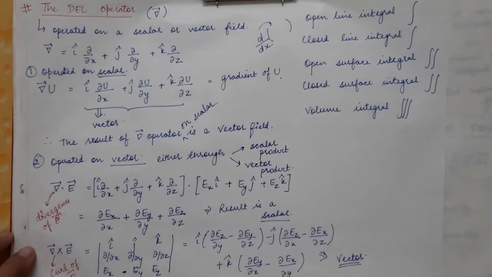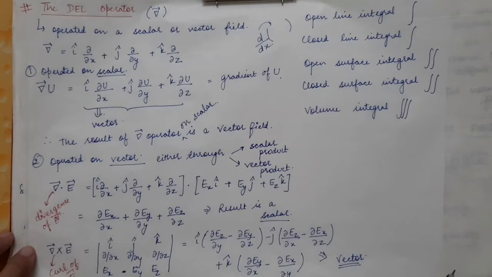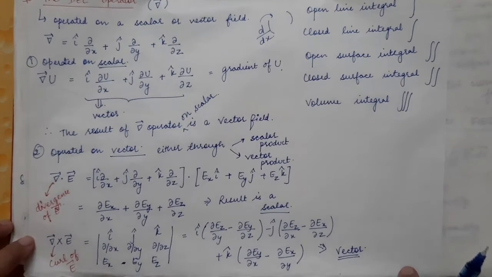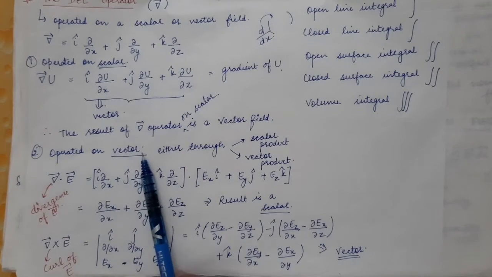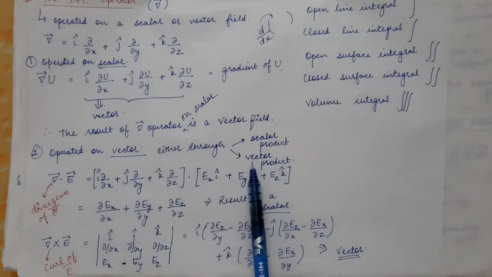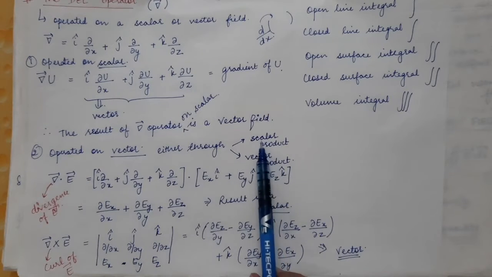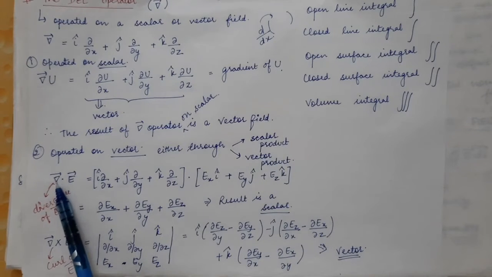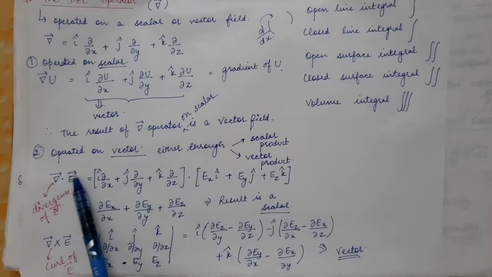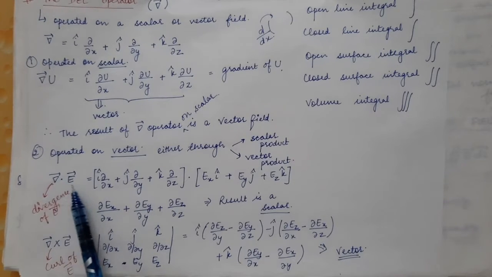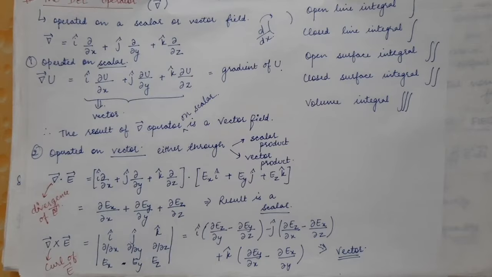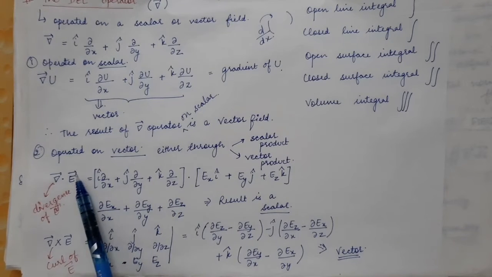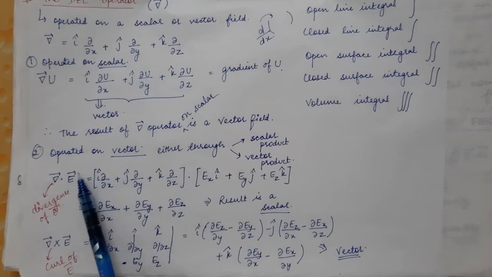Now the second case is operating the del operator on a vector quantity. The del operator can be operated on a vector quantity either through the scalar product or through the vector product. First of all we will look at the scalar product, so we will have del dot E vector. Let's suppose the vector field over here is E vector, represented by Ex i cap plus Ey j cap plus Ez k cap.